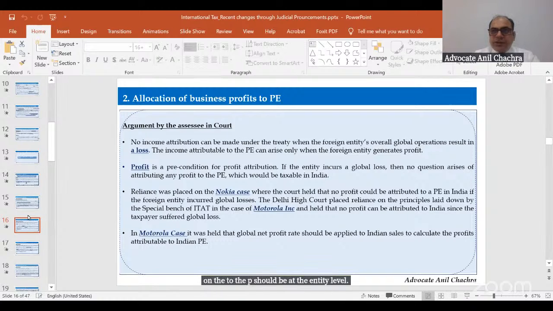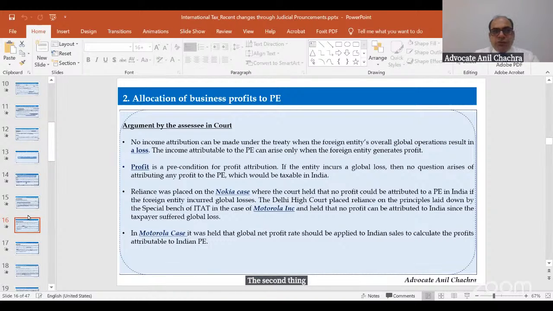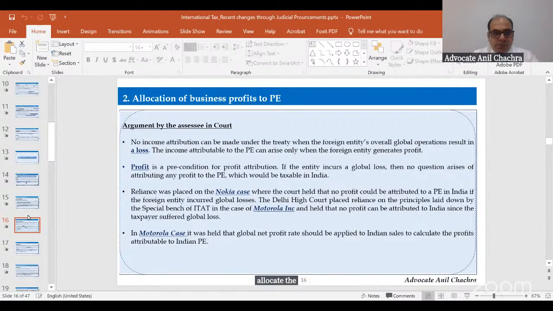If there is a loss at the global level, no profit would be attributable to India. The second proposition was that profit is a precondition for profit attribution. If the entity incurs a global loss, then no question arises of attributing any profit to the PE, which would be taxable in India. So the assessee's contention was to allocate the profit at the entity level.